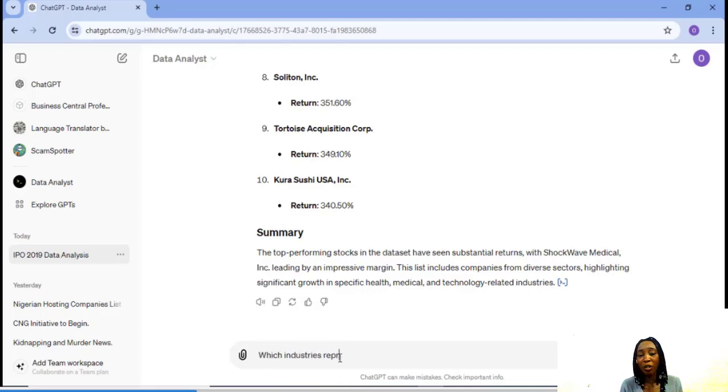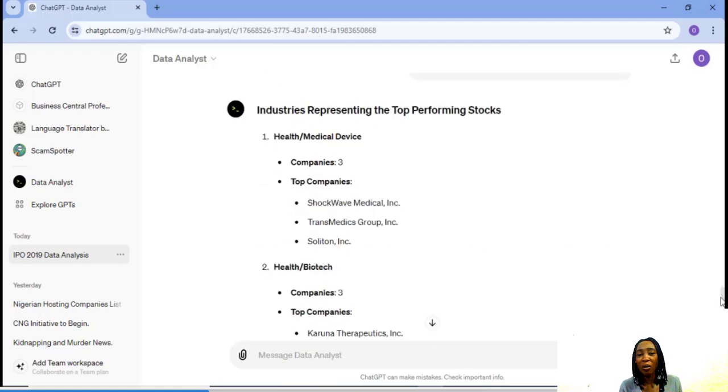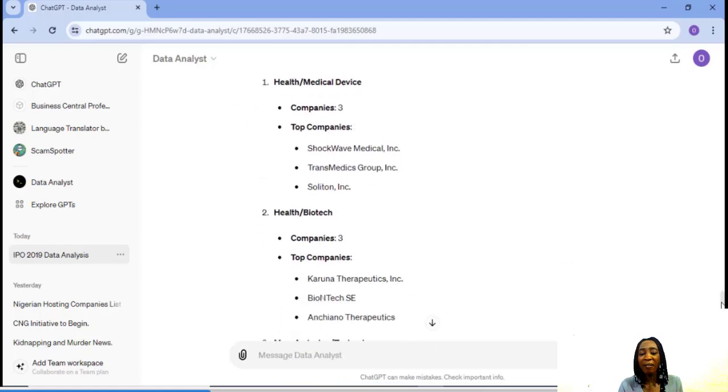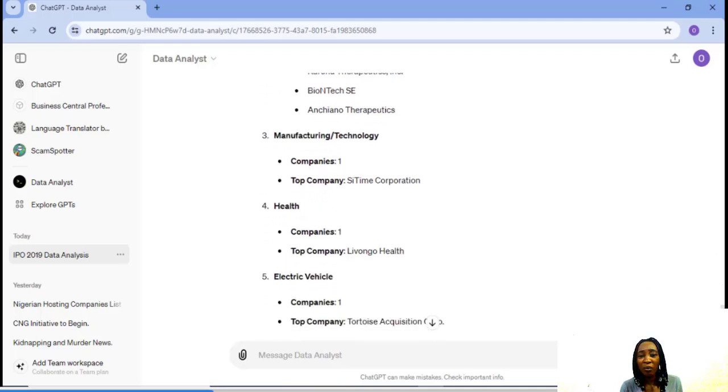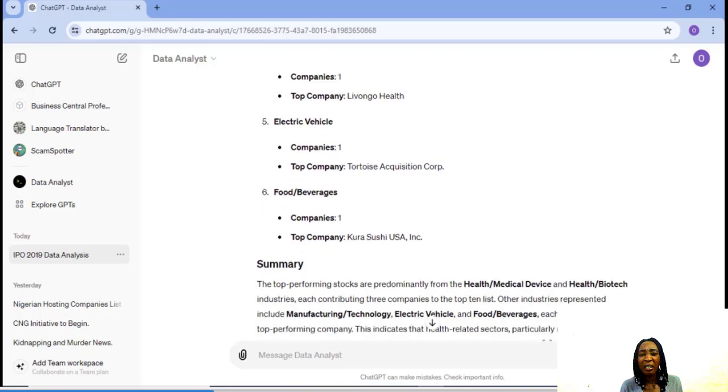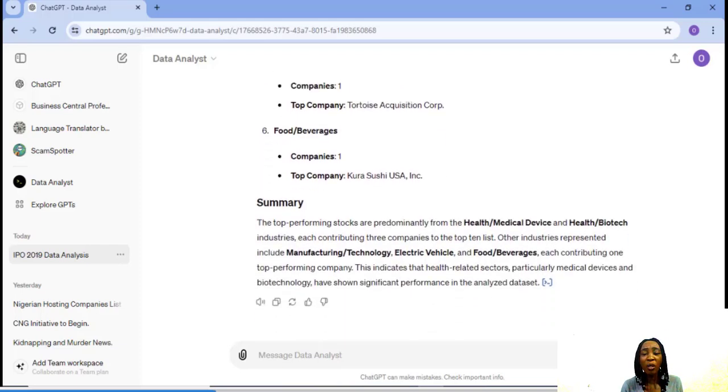So I'm going to ask ChatGPT which industries represent the top performing stocks. It says here, health and medical devices, the top companies, Shockwave Medical, Transmedic Group, and Soliton, health and biotech, Carona Therapeutics, BioNTech, and Chiano Therapeutics, manufacturing technology, health, electric vehicles, food, and beverages.